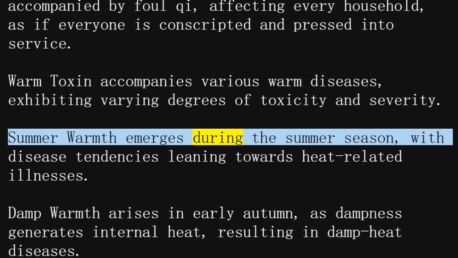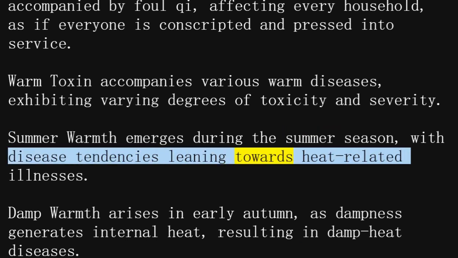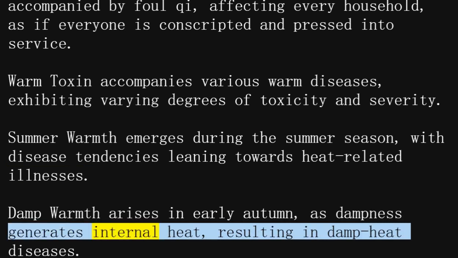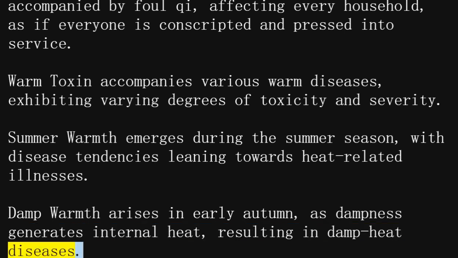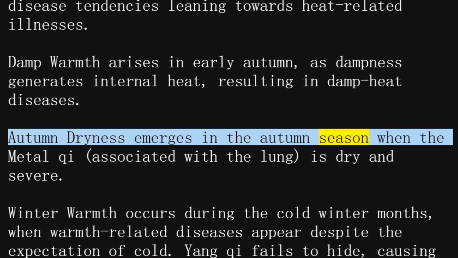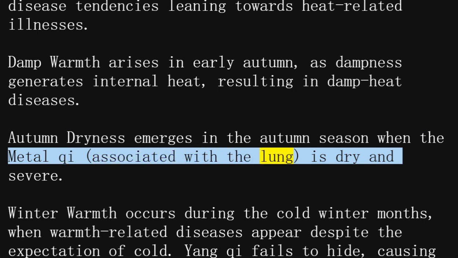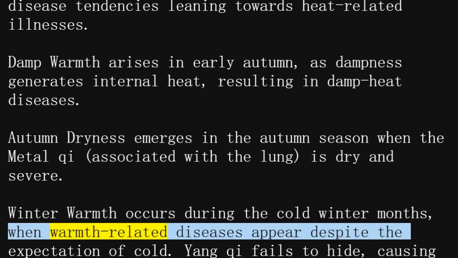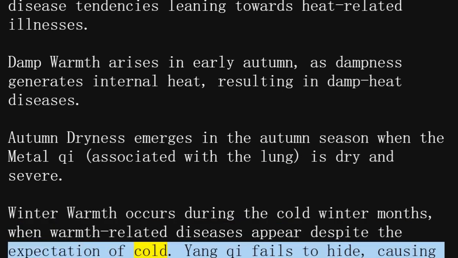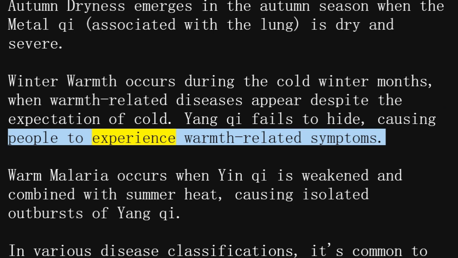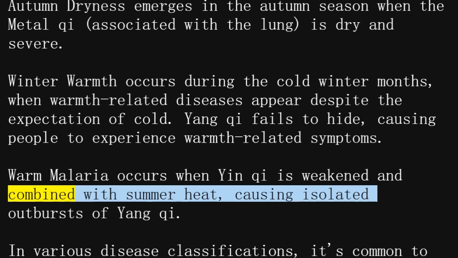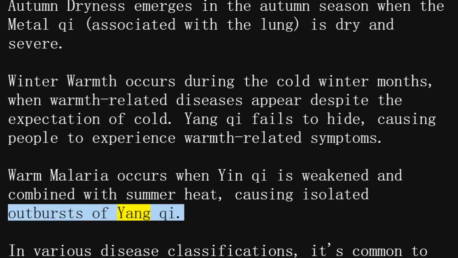Summer warmth emerges during the summer season, with disease tendencies leaning towards heat-related illnesses. Damp warmth arises in early autumn, as dampness generates internal heat, resulting in damp heat diseases. Autumn dryness emerges in the autumn season when the metal qi, associated with the lung, is dry and severe. Winter warmth occurs during the cold winter months, when warmth-related diseases appear despite the expectation of cold. Yang qi fails to hide, causing people to experience warmth-related symptoms. Warm malaria occurs when yin qi is weakened and combined with summer heat, causing isolated outbursts of yang qi.